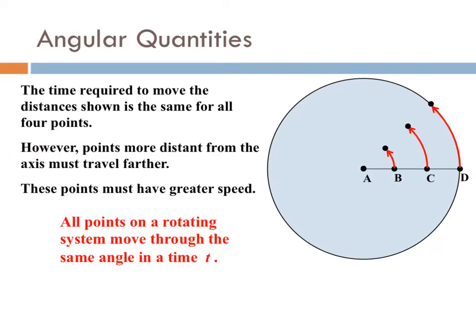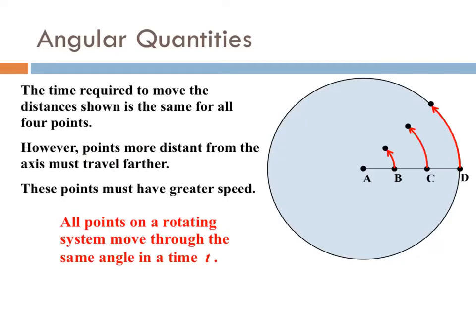The best way to picture this is to imagine a gate with A, B, C, and D located along this gate. Now, if you swing this gate open, the time required to move the distances shown here in red is the same for all 4 points. However, points more distant from the axis must travel farther. So again, you can see that these distances are increasing as you move away from the center of the circle. These points must have a greater speed. But all points on a rotating system move through the same angle in a time t.